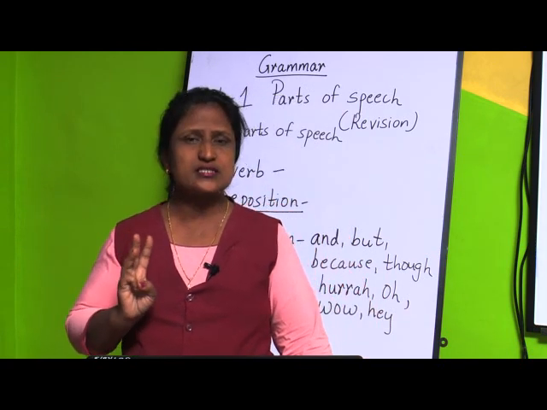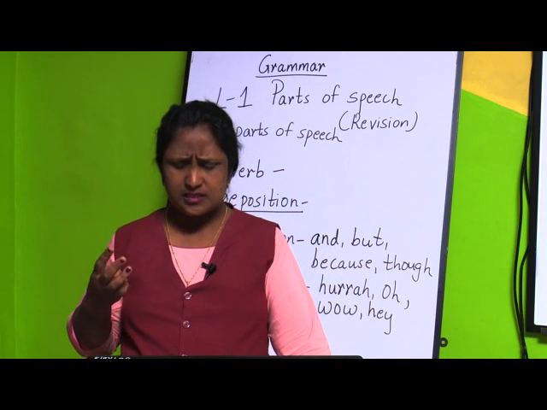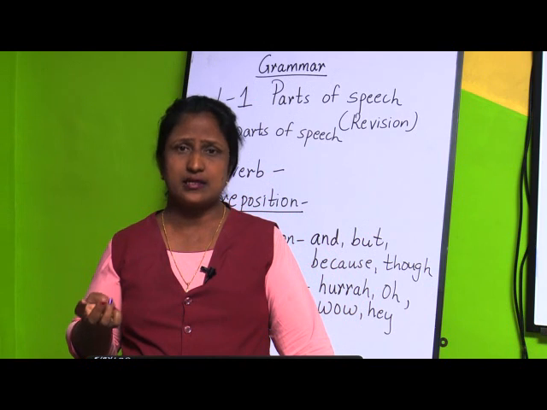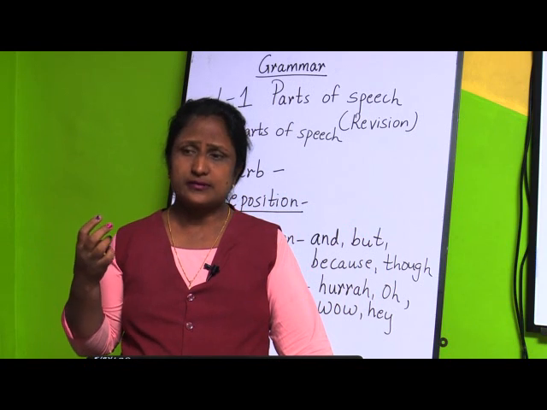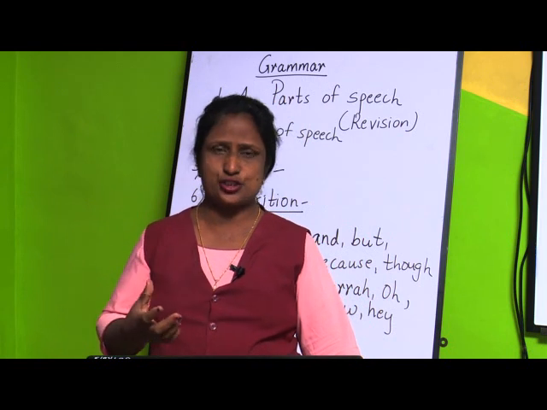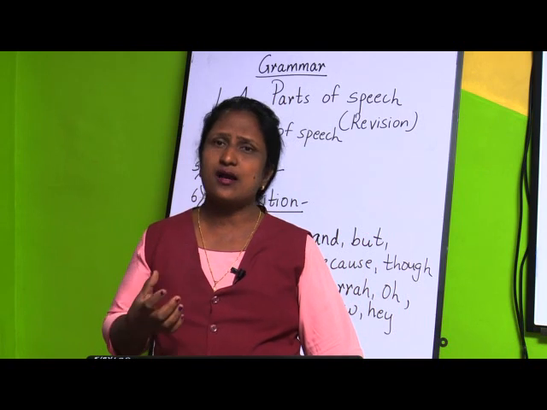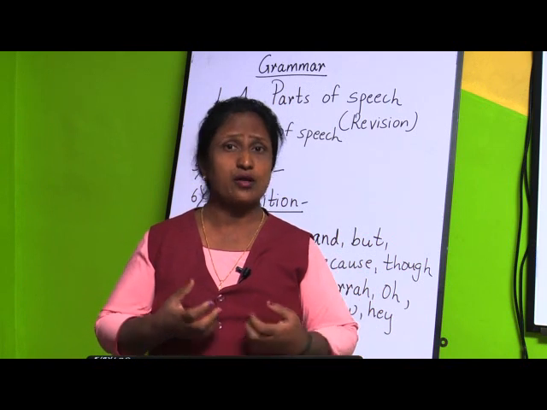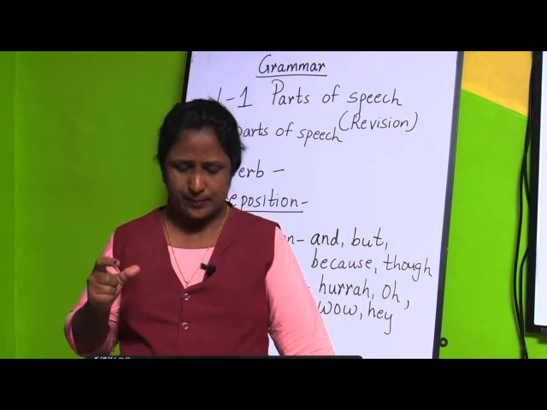Next is verb. What is a verb? It denotes an action. It shows an action. For example, we can say write, writing, sleeping, dancing, singing, jumping, walking, running, or run, then we can say laugh, cry, all these are verbs. They denote some action. The next one is an adjective. What is an adjective? It describes a noun. It tells something more about a noun, or it tells the quality of a noun or a pronoun. That word is called an adjective. That is also a part of speech.